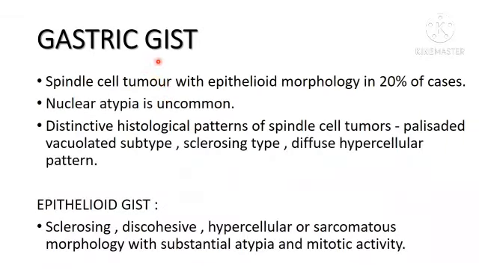First we'll talk about gastric GIST. It will have spindle cell morphology. In around 20% of cases we will have epithelioid morphology. Both epithelioid and spindle cell GIST in the gastric mucosa may show sclerosing type and diffuse hypercellular patterns, but nuclear atypia is uncommon in spindle cell morphology, whereas epithelioid morphology will have some kind of atypia and mitotic activity.